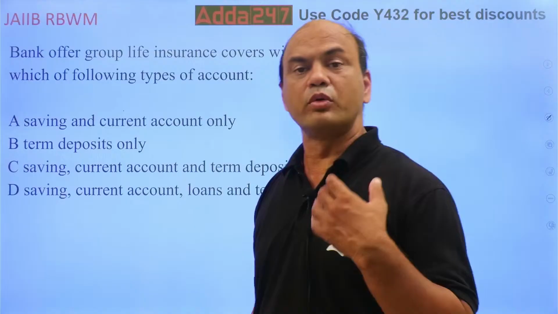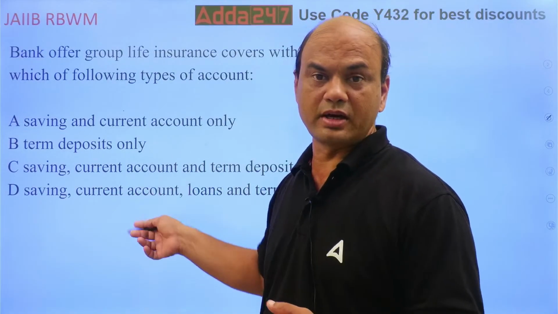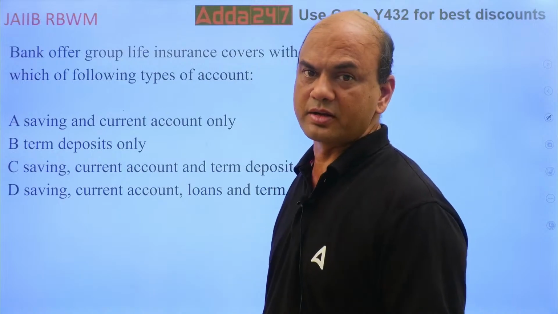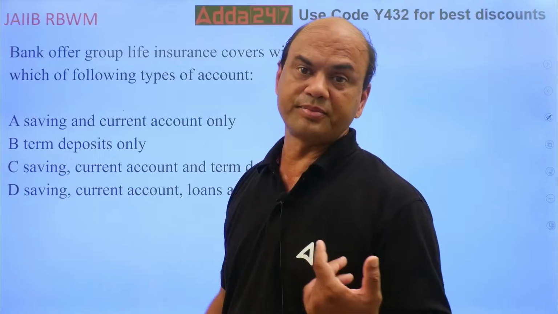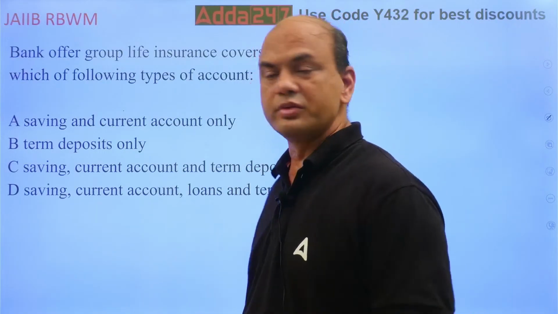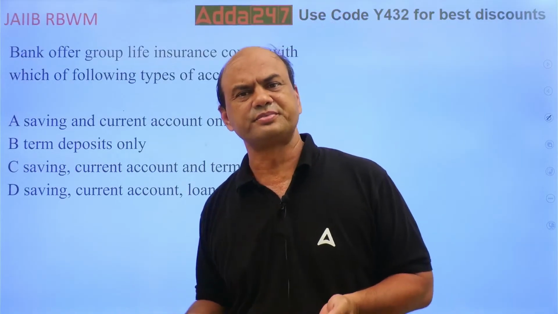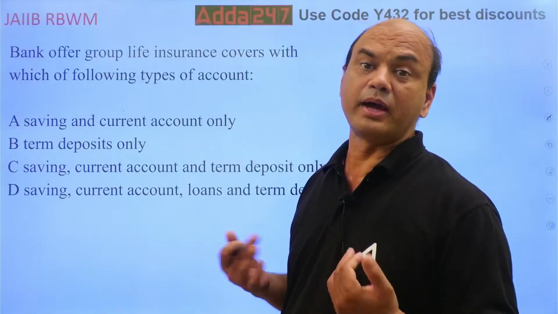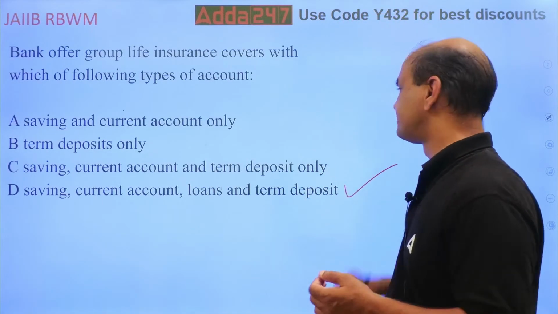Suppose if I want to sell more savings, I'll offer it on savings. If I want to sell more current, I'll offer it on current. If my home loans are lagging and I need to sell more, then it will be loans and term deposits. I can give it on credit card also. It's up to my bank's choice. So the answer is any of these.